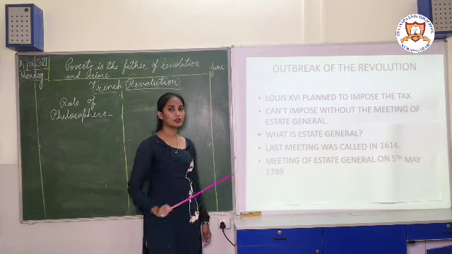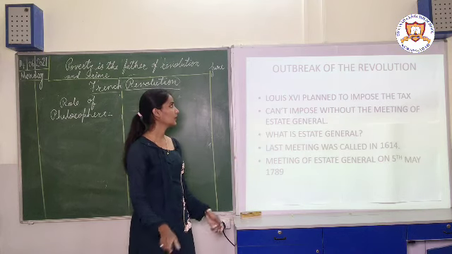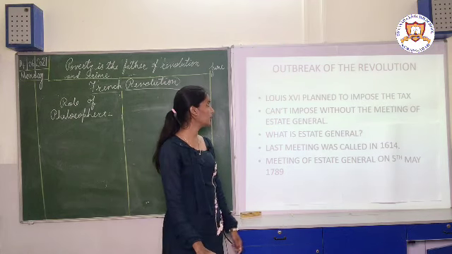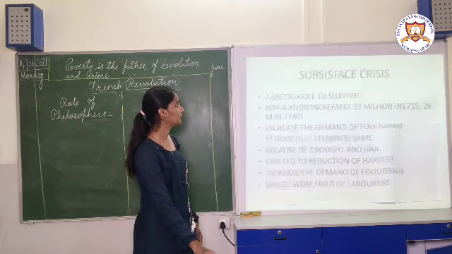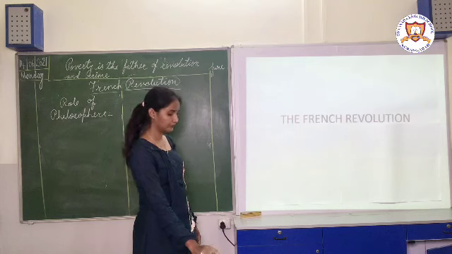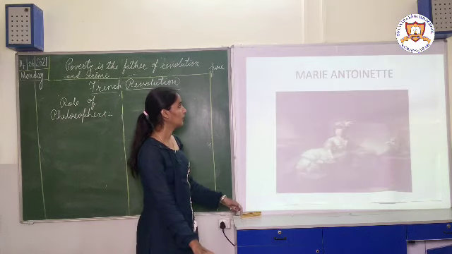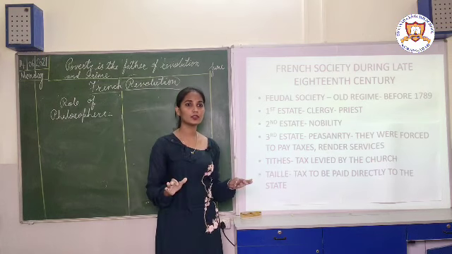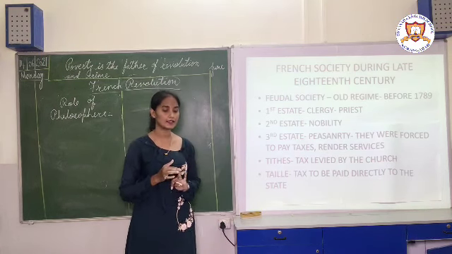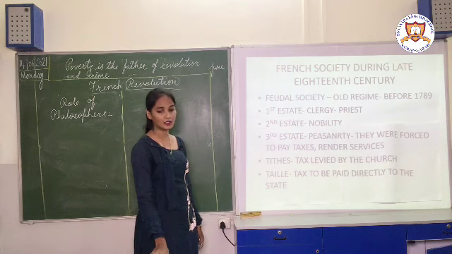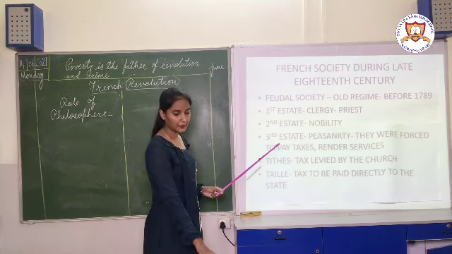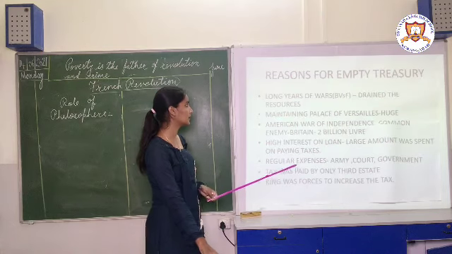Now, the outbreak of the revolution. This point we will start tomorrow. Okay. Let us once revise what we have studied today. French society was divided into three estates: first estate, second estate and third estate. In the first estate, clergy, nobility, and in the third estate, peasants. 90% of the population were farmers.